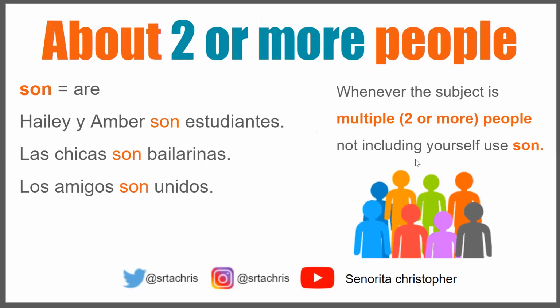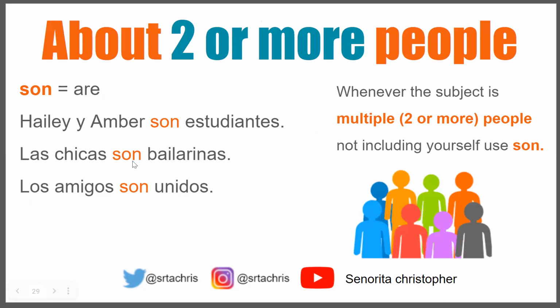What about if you're talking about two or more people? You're talking about multiple people. You're trying to say they do something. Mary and Bob do something. My friends did something. Well, if you're talking about two or more people, you would use the verb son, which means are. Haley y Amber son estudiantes, which translates to Haley and Amber are students.